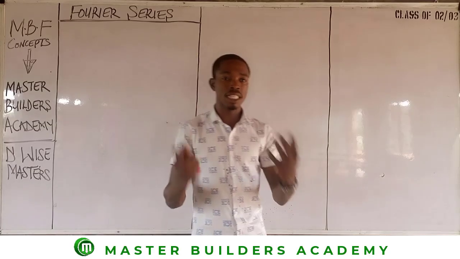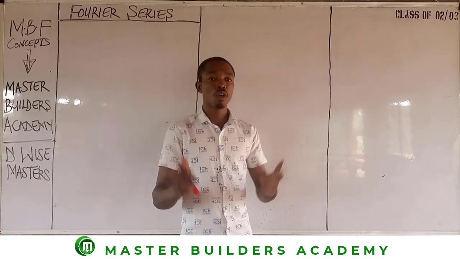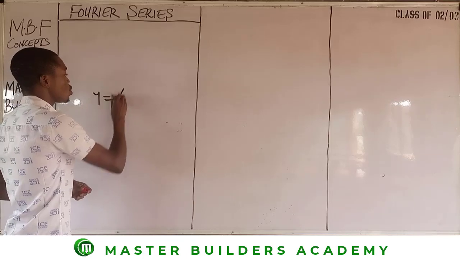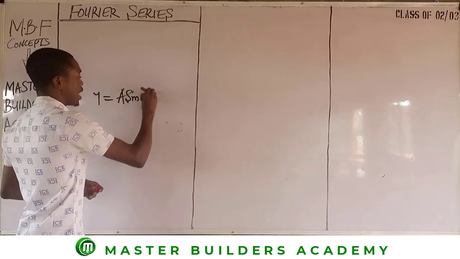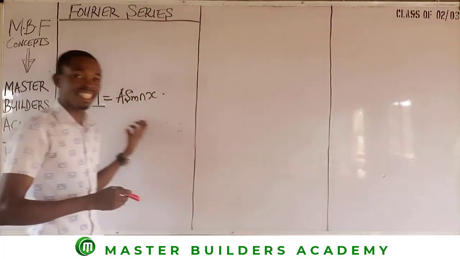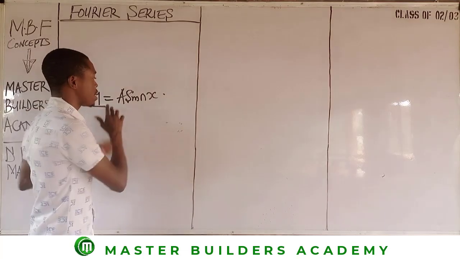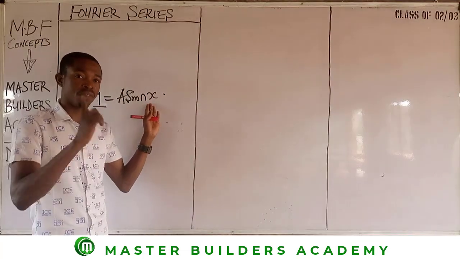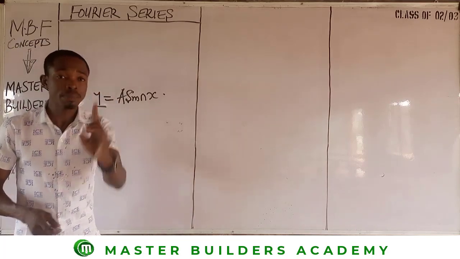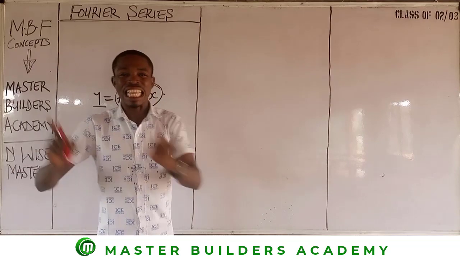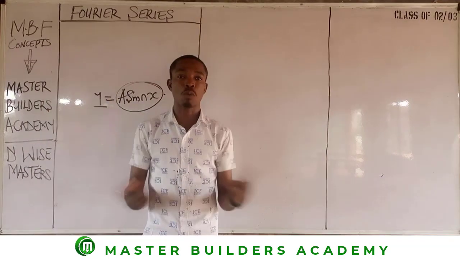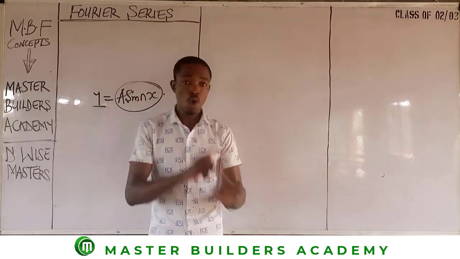One of the things we must get here is that we should be able to recognize a periodic function. Normally, if you are given that y is equal to 8 sine nx, because y is the subject of the formula, y is the dependent variable. It shows that the value of y depends only on the value of x, so x here is the independent variable. So what it means is that the value of x repeats at a regular interval over a period. This period accumulated with time is what we call the oscillation.